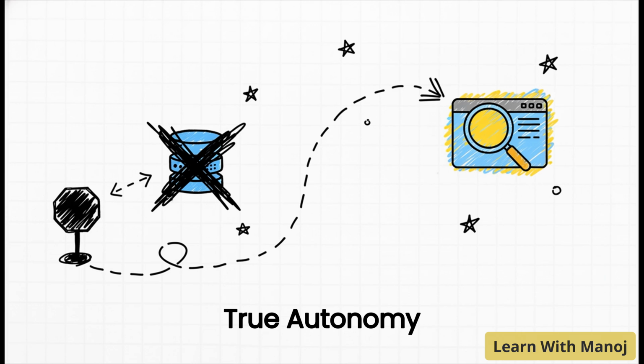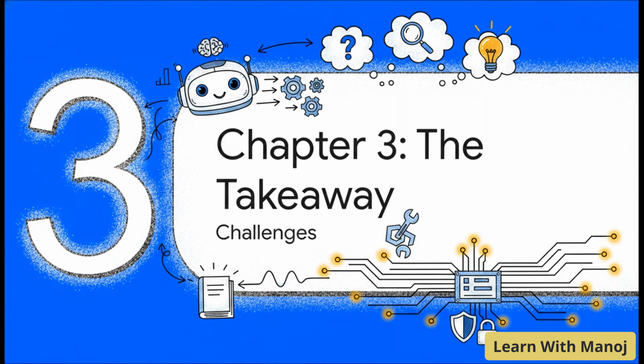It might say to itself, okay, well, the internal database failed. Let me just try a public web search instead. That is what true autonomy looks like. Which brings us to Chapter 3, the takeaway.